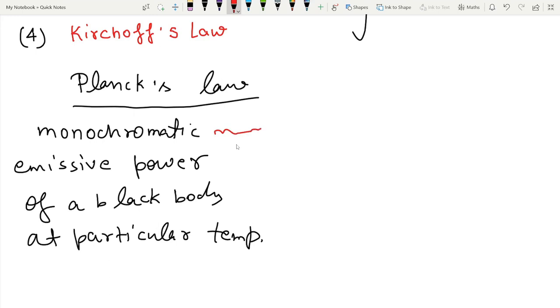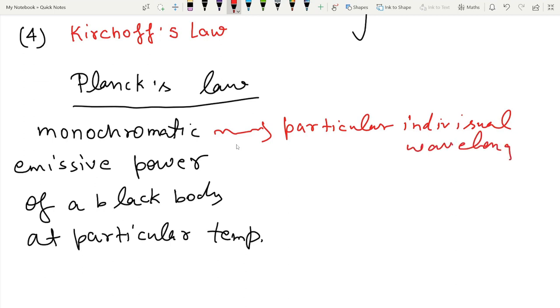Monochromatic means we are dealing with an individual or particular wavelength. This means we are considering a single wavelength, because light is the sum of multiple wavelengths. So monochromatic means we are dealing with an individual wavelength.